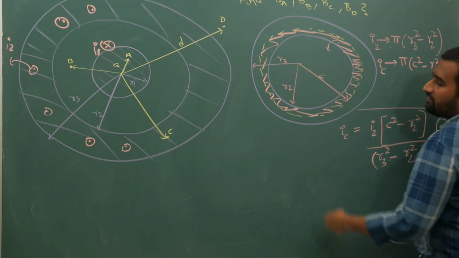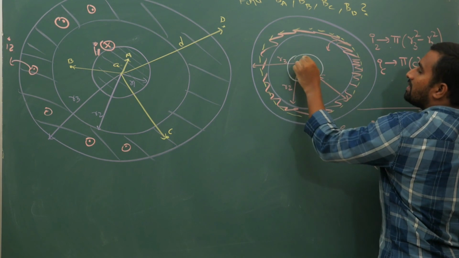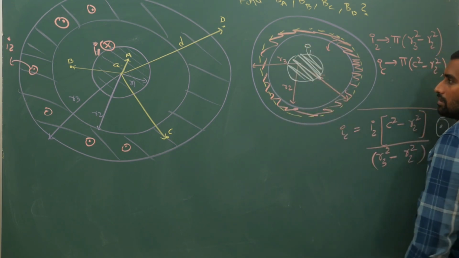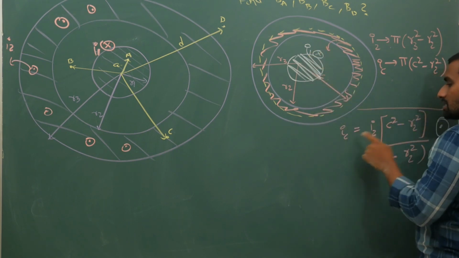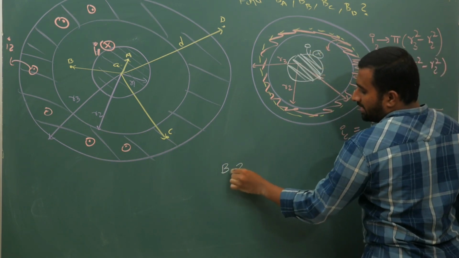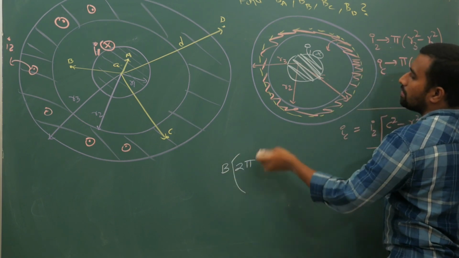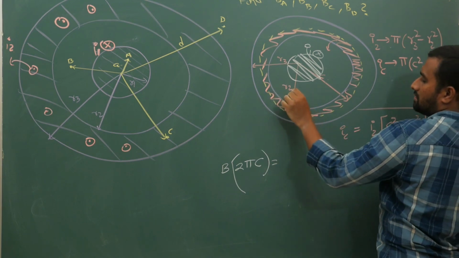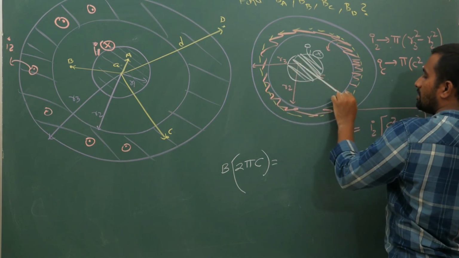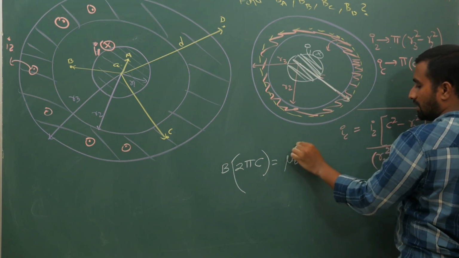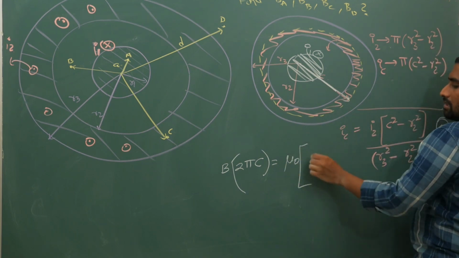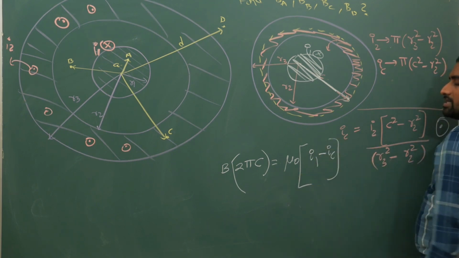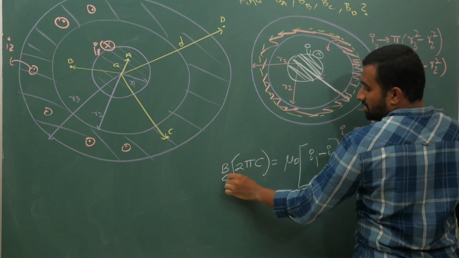Now if you apply Ampere's law, in this portion we already have I1. I1 is into the plane, this IC is out of the plane. So B times 2 pi C, because this distance is given as C, is equal to mu naught times I enclosed, which is I1 minus IC, since one is going into the plane and the other one is coming out of the plane. So this is B at C.